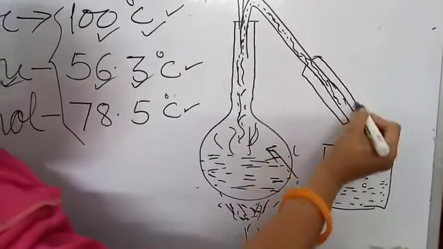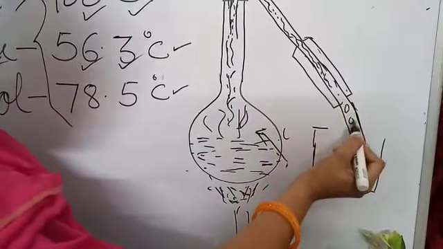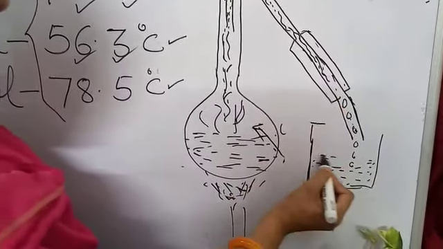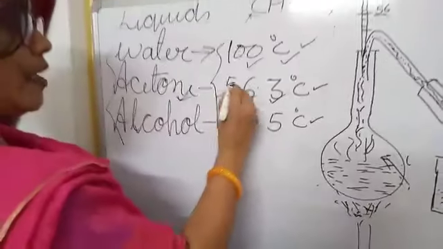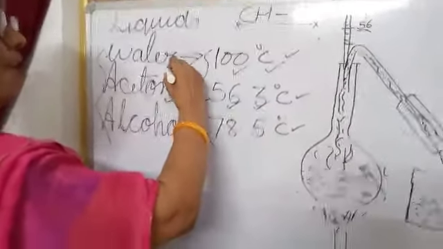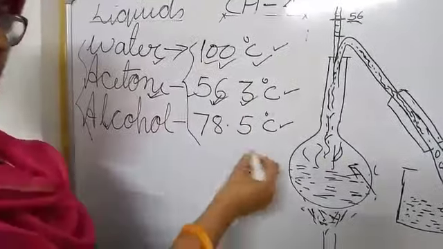Here this is the condenser. This condenser cools the vapor and this vapor changes into liquid form. This liquid gets collected into the beaker. In this way acetone gets separated from water.